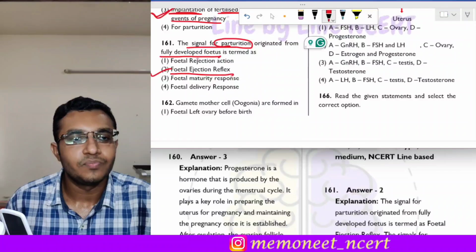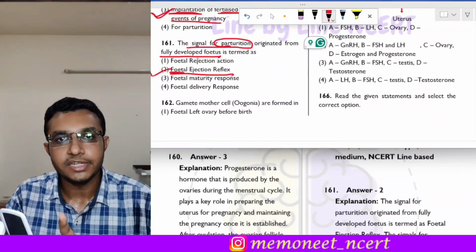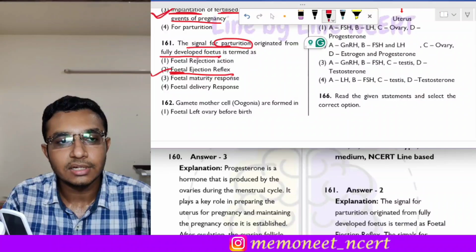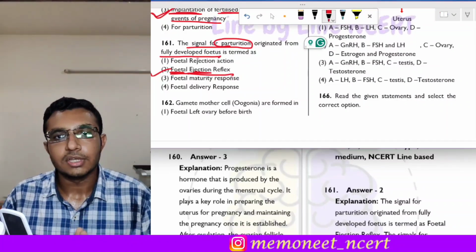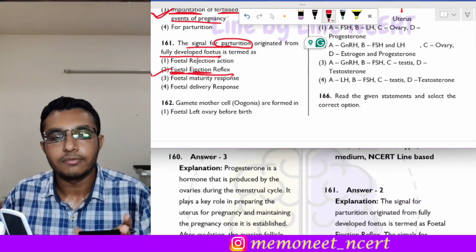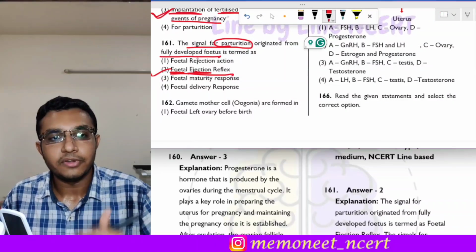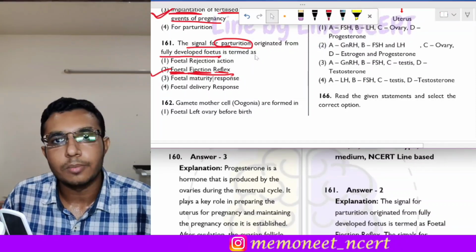So these are the three words. First is fetal. Fetal means related to the fetus, and the fetus is providing the signal. Then ejection. Ejection means the removal of the fetus. So the fetus is providing the signal for ejection of itself. That is called the fetal ejection reflex. So the correct answer is option 2.